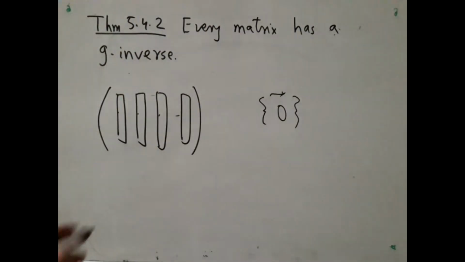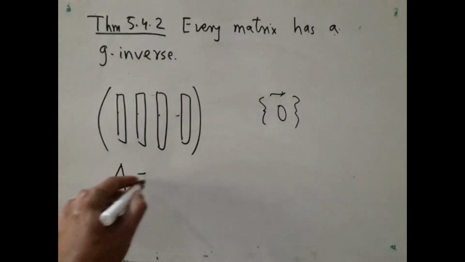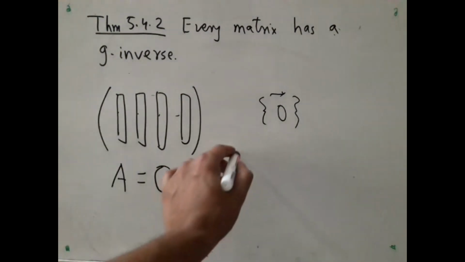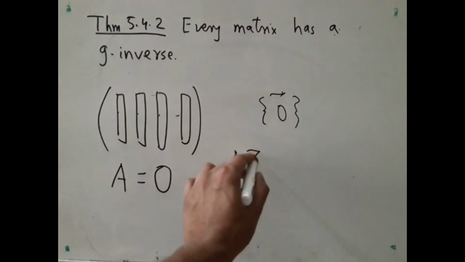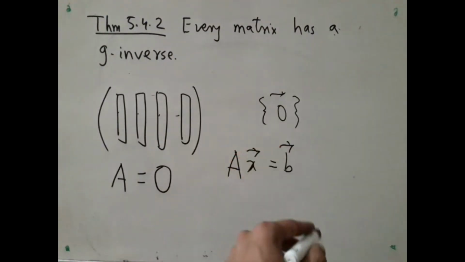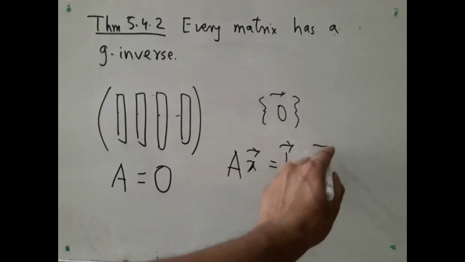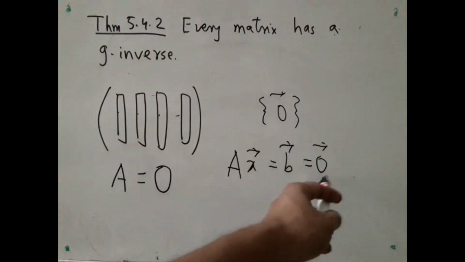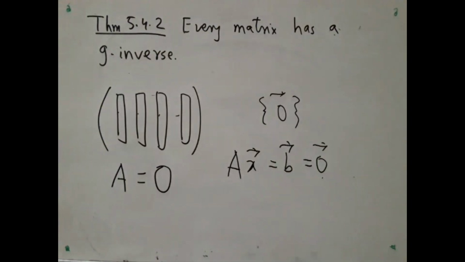But fortunately, if A is the 0 matrix, then also G inverse exists, and it is pretty easy to prove, because now you have to take any consistent system. Now when will this be consistent? If this is 0, it will be consistent only when B is also 0. And in that case, you need one solution. As long as the right hand side is 0, you know that x equal to 0 is always one solution.